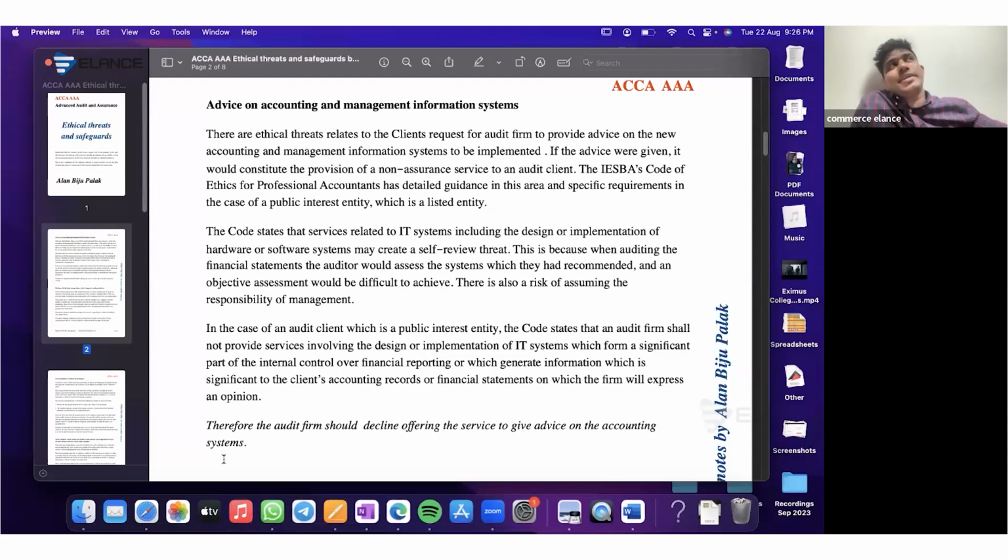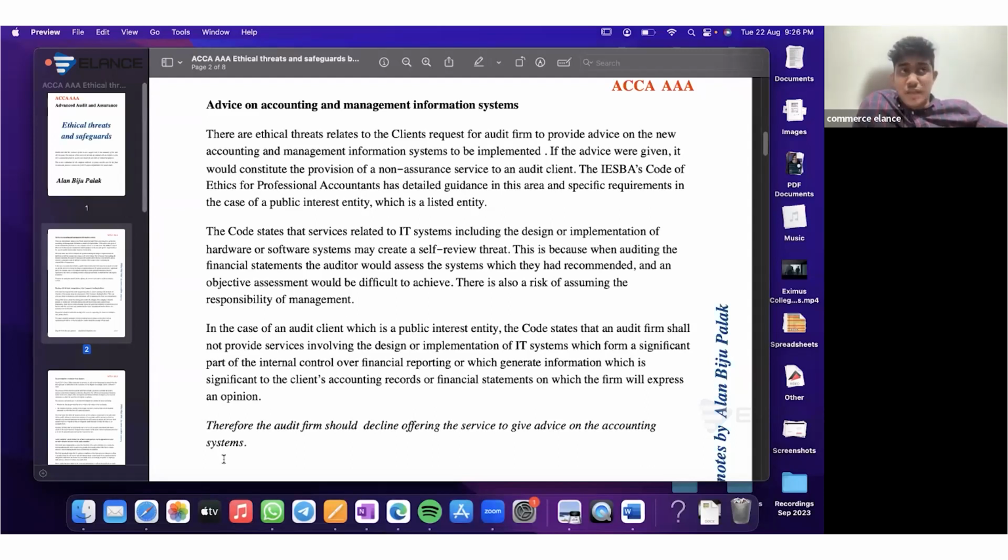So the auditor might intentionally try to hide the mistakes in relation to the scenario, which gives rise to ethical threats. And as a safeguard, the auditor should communicate the matter with the client company's audit committee and should inform them that they will not be able to undertake this engagement as it is against the ACCA Code of Ethics and Conduct. So this is what you need to give us as the answer.